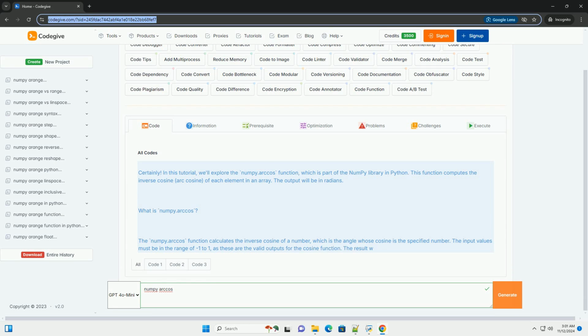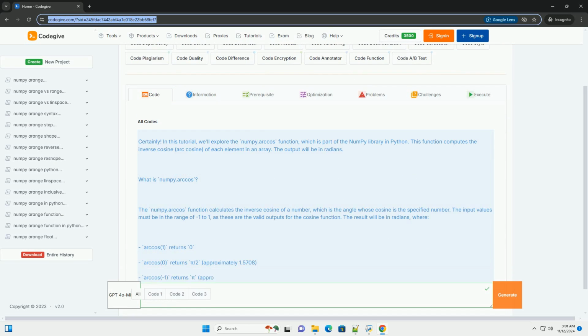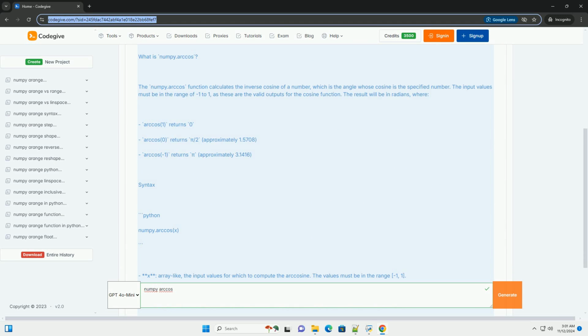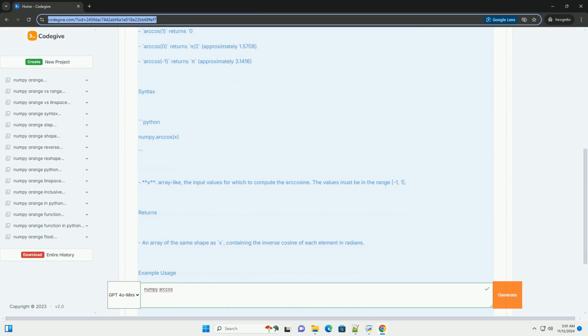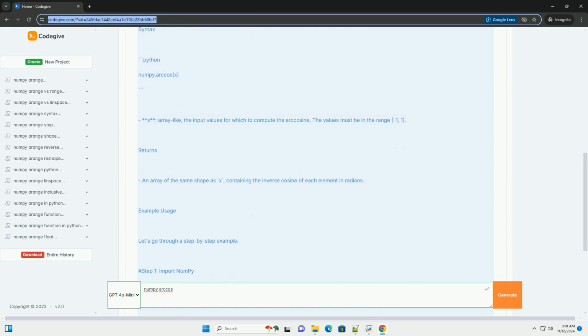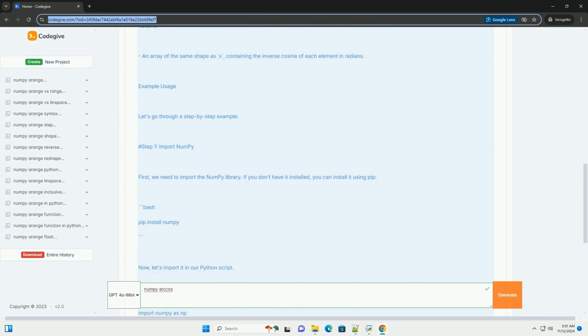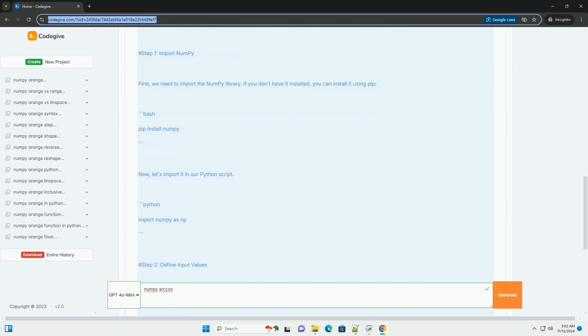Certainly. In this tutorial, we'll explore the numpy.arccos function, which is part of the numpy library in Python. This function computes the inverse cosine, arc cosine, of each element in an array. The output will be in radians.